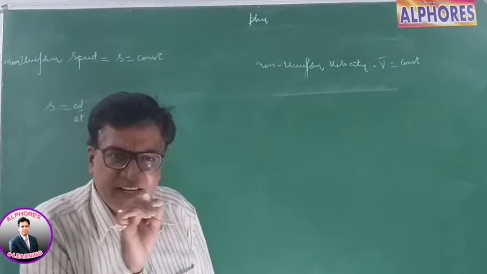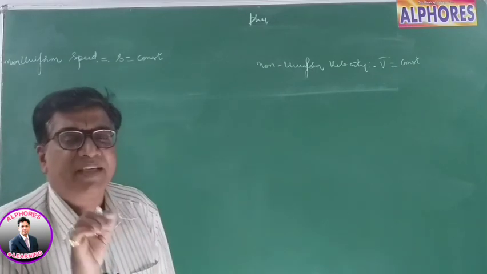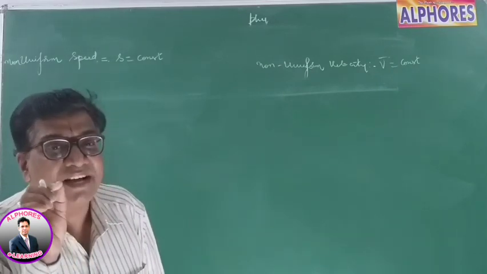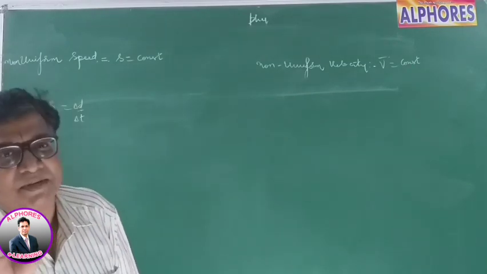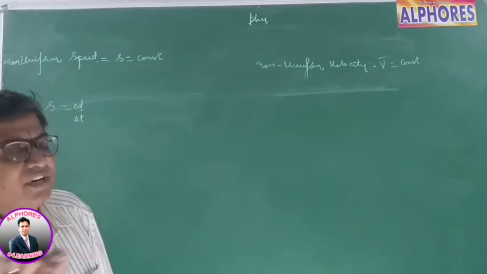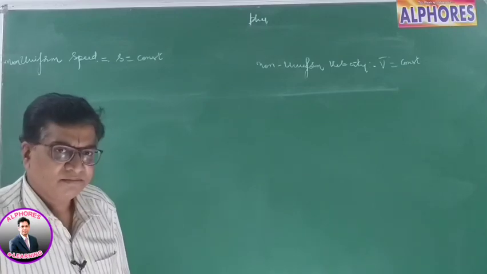Simply, in the perfect sense, if a body covers unequal displacements in equal intervals of time or equal displacements in unequal intervals of time, then the body is said to be moving with non-uniform velocity.